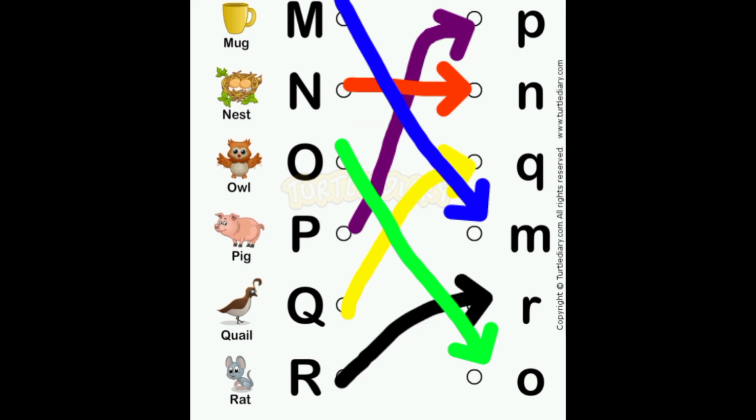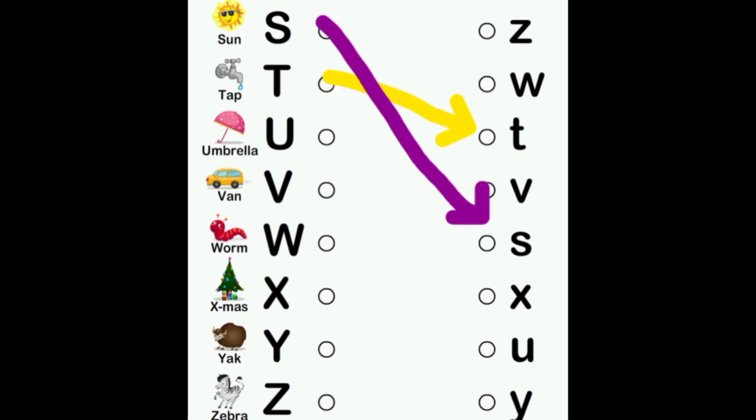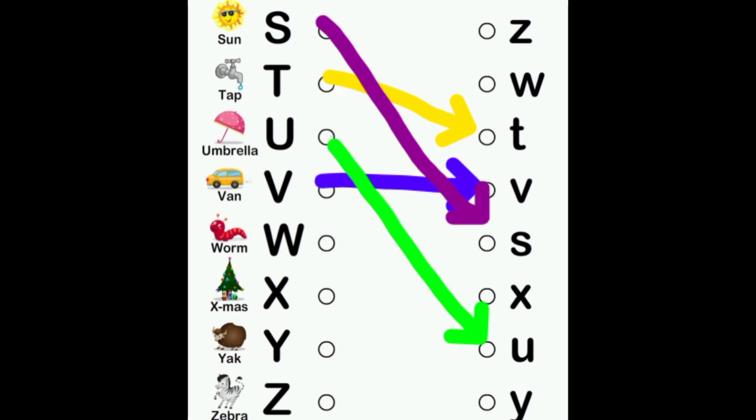Q small q. R. R for rat. R small r. S. S for sun. S small s. T. T for tap. T small t. U. U for umbrella. U small u. V. V for van. V small v. W. W for worm.